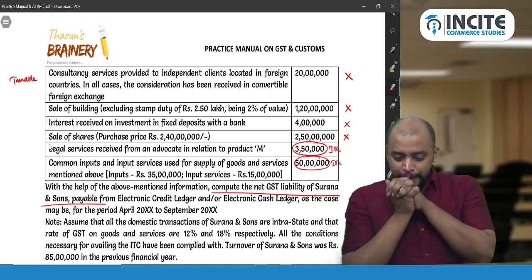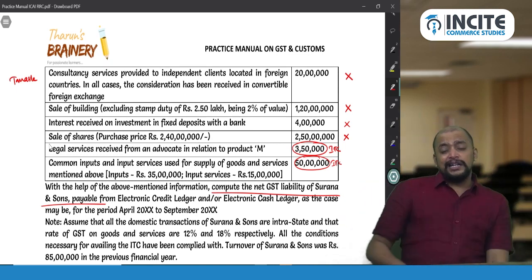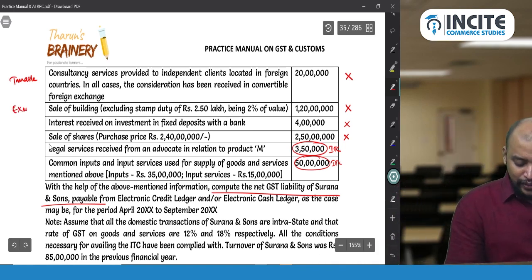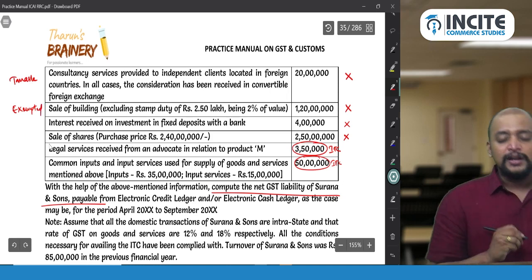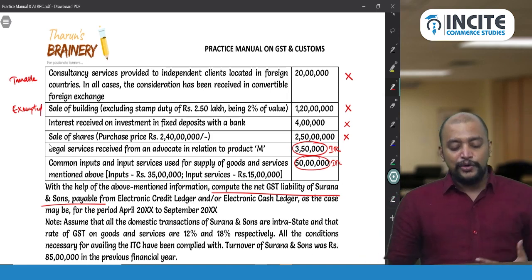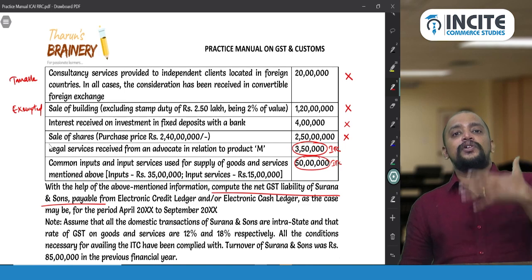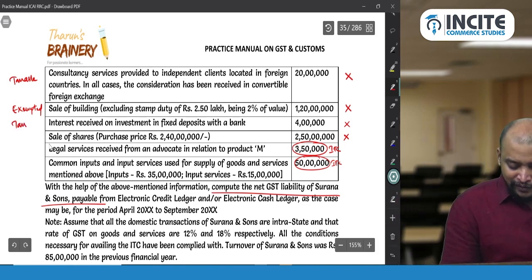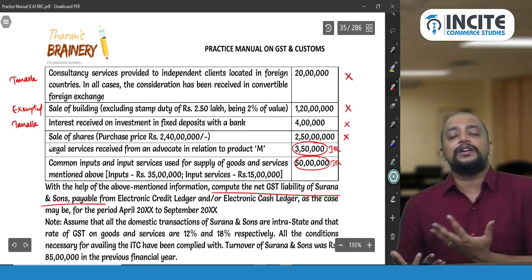Okay. So now sale of building, even though we don't have to pay any GST, will be treated as exempted while computing the turnover for ITC. And interest received on fixed deposits, interest on loans, advances and deposits is exempted, we don't have to pay GST, but while computing the turnover it should be taken as taxable. That's a special point. Okay.